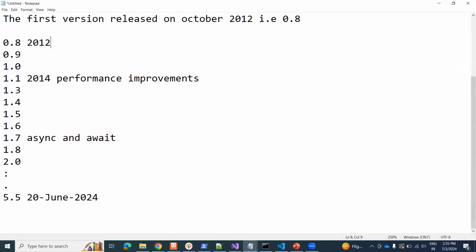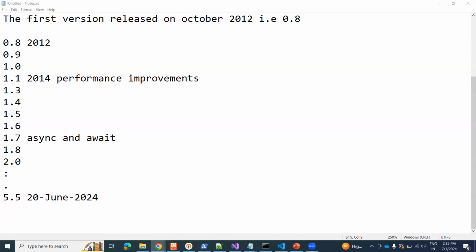Using this history of versions, you can simply know what features were introduced in which version. Almost all OOP concepts are introduced in TypeScript. That's the reason it is an object-oriented programming language, similar to C Sharp.